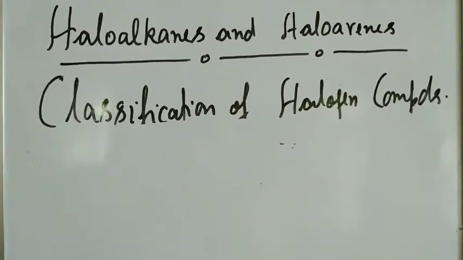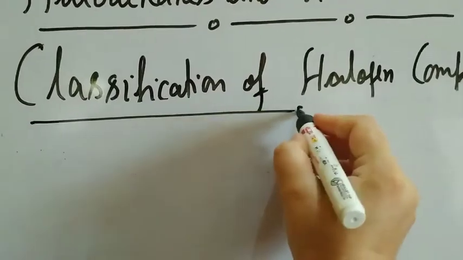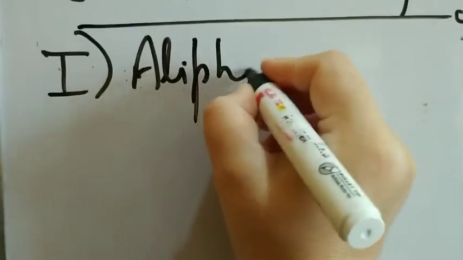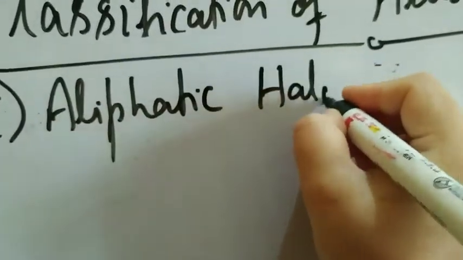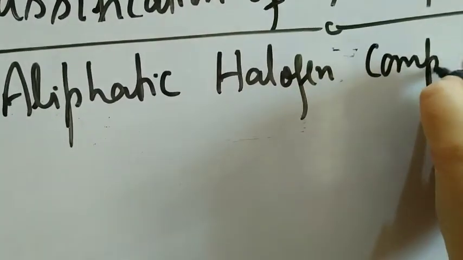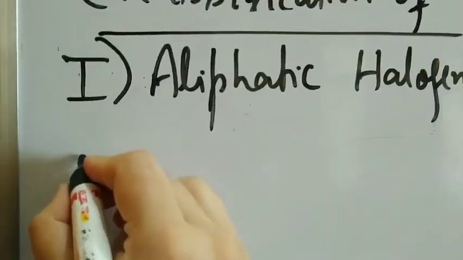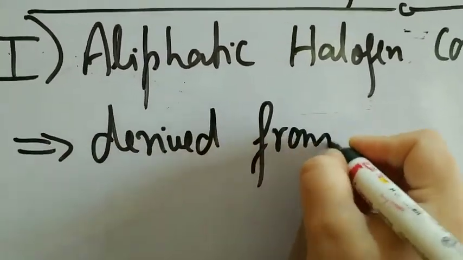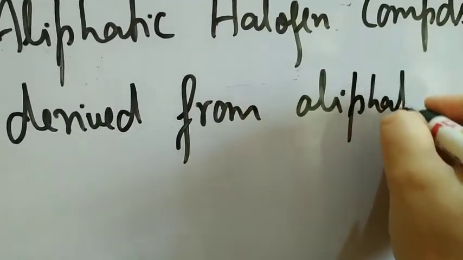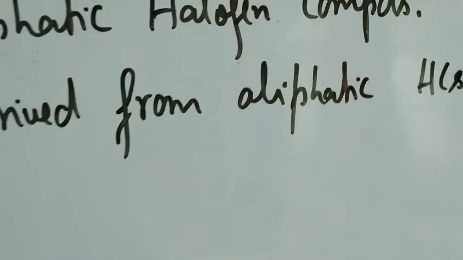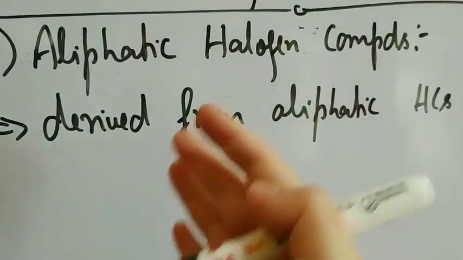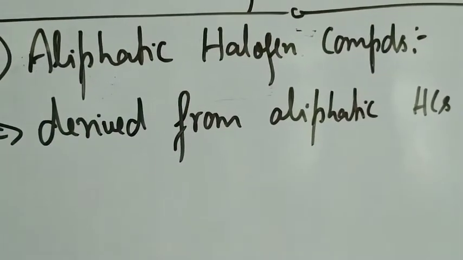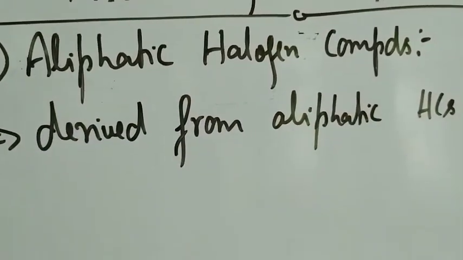So, continuing with the classification of halogen compounds, let's take up the first type. The first type, as I said, is the aliphatic halogen compounds. If you have to write down the definition, for the sake of it, it is very simple. These compounds are derived from aliphatic hydrocarbons. When one or more hydrogen atoms in an aliphatic hydrocarbon are replaced by halogen atoms, the class of compounds obtained is the aliphatic halogen compounds.